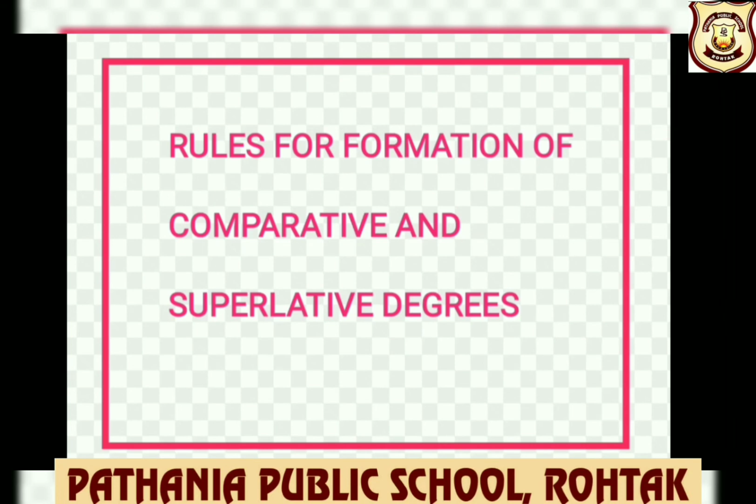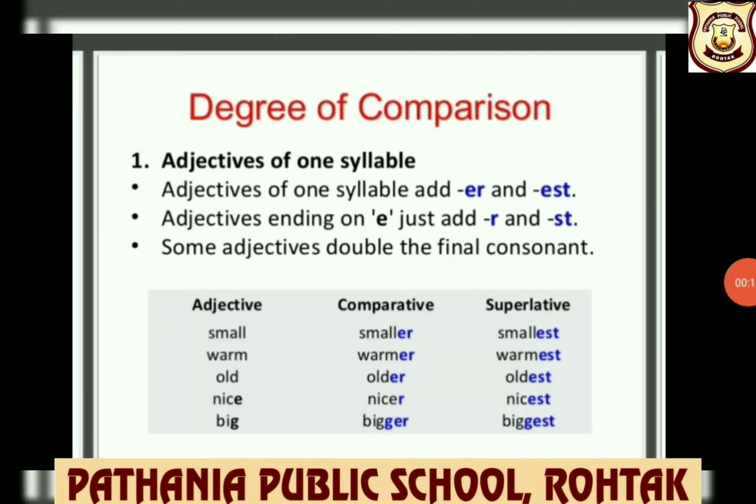Children, we need to follow some rules for formation of comparative and superlative degrees. What are those? Let us understand. Rule 1. Adjectives of one syllable add er and est to form comparative and superlative degrees. For example, small, smaller, smallest.